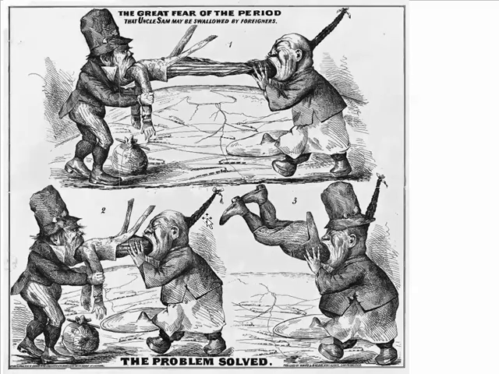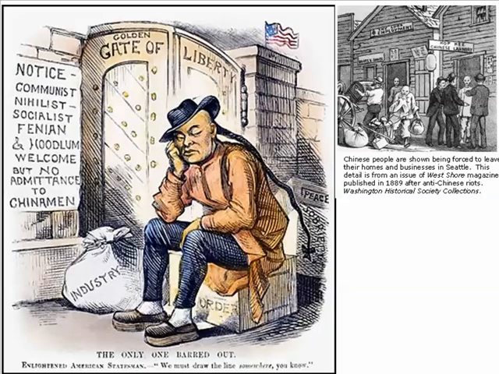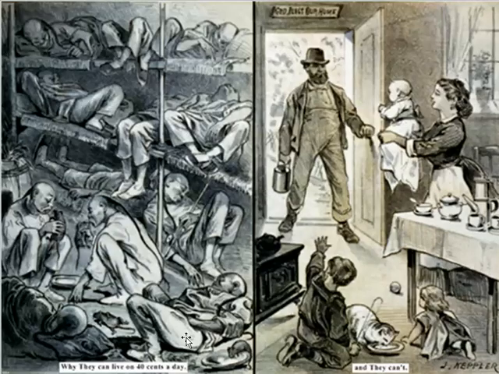Here's a cartoon showing Uncle Sam here. Here's the working man. And here's the Chinese individual or stereotype over here, and he eats Uncle Sam and the working man down here at the bottom in this 1, 2, 3 cartoon. And then here's one, Gates of Liberty into the United States, and here's this Chinaman here, can't come in because it says he's not welcome. And then here's one, why they can live on 40 cents a day. It shows them all racked up in this thing here. It shows some of the working men coming in, their families waiting for them to feed them.